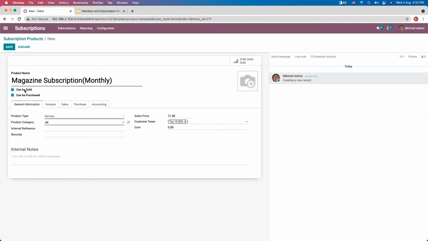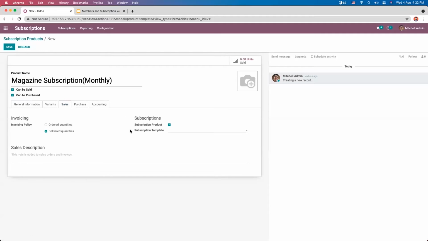And enable this product can be purchased, can be sold. So we can see automatically product type is set as service because we are creating it from the subscription module. And here we can add the sales price. You can add tax, then some other details.